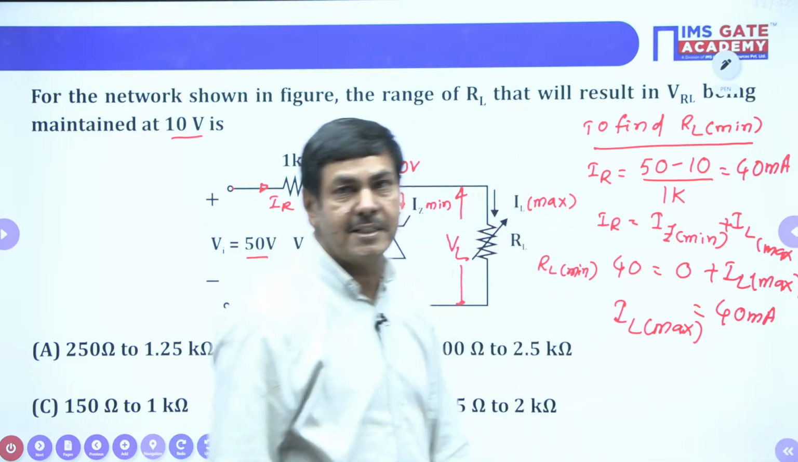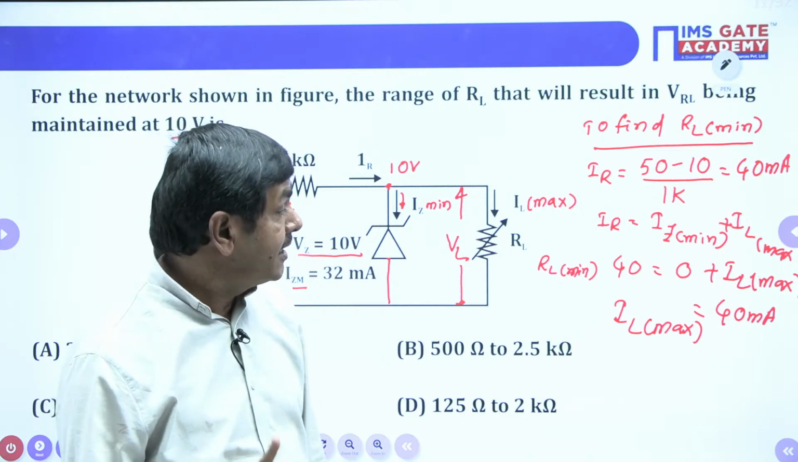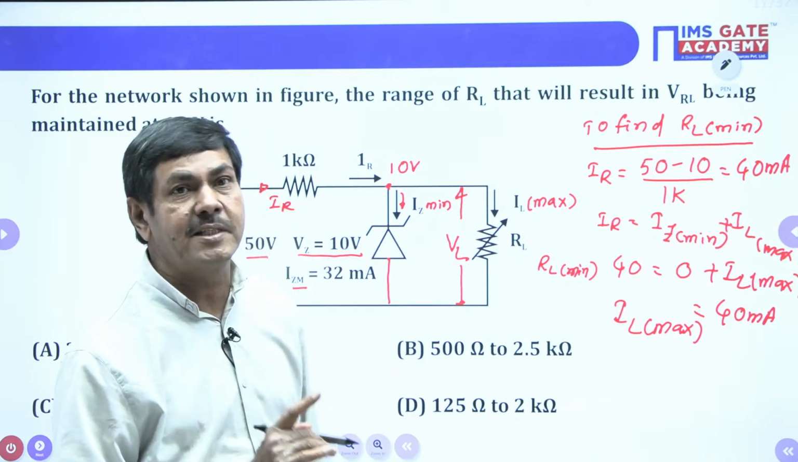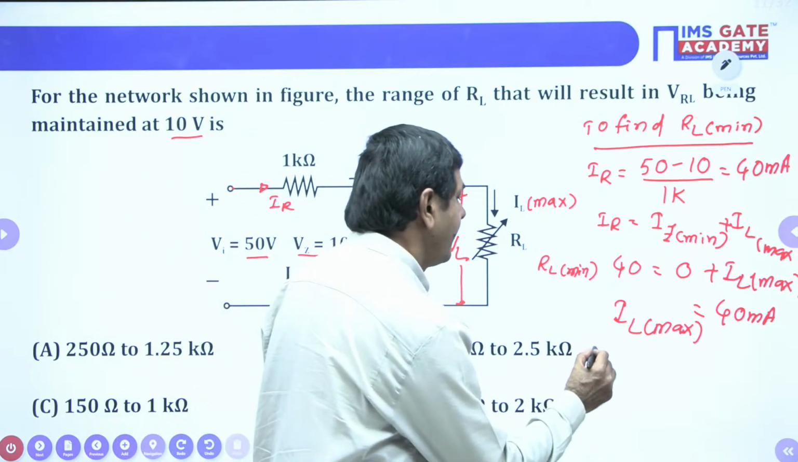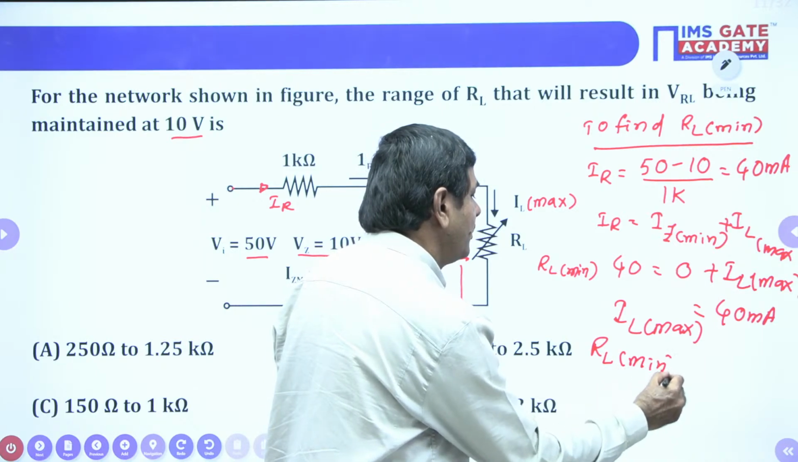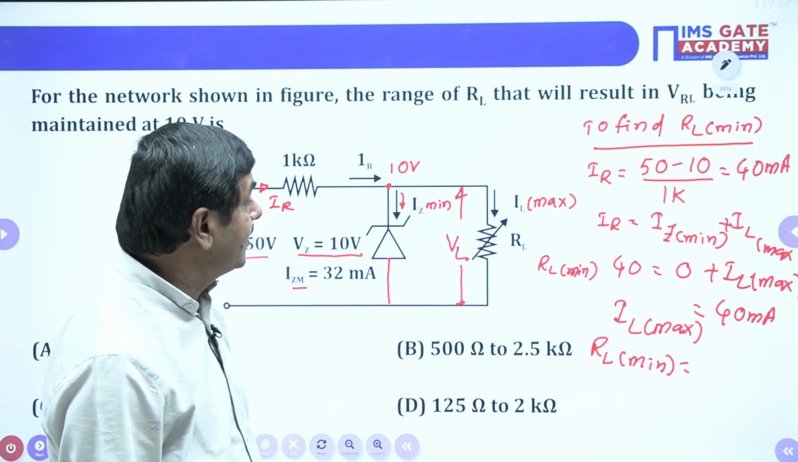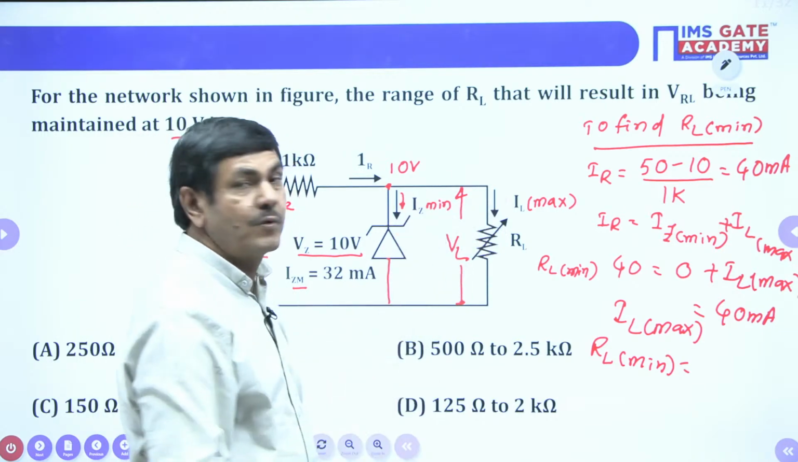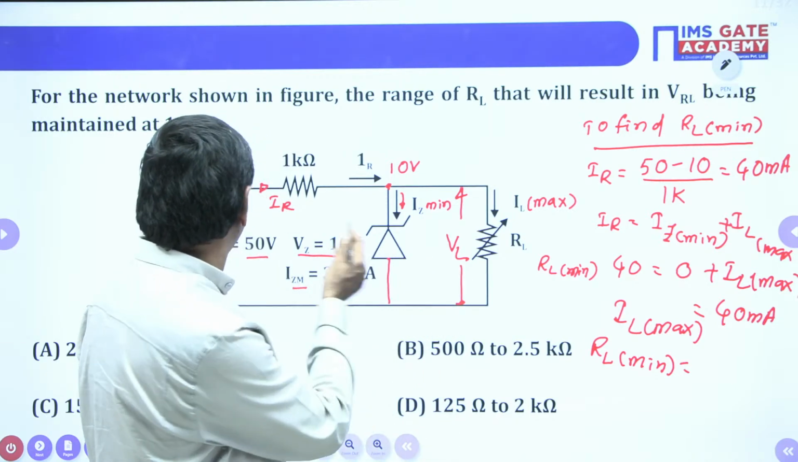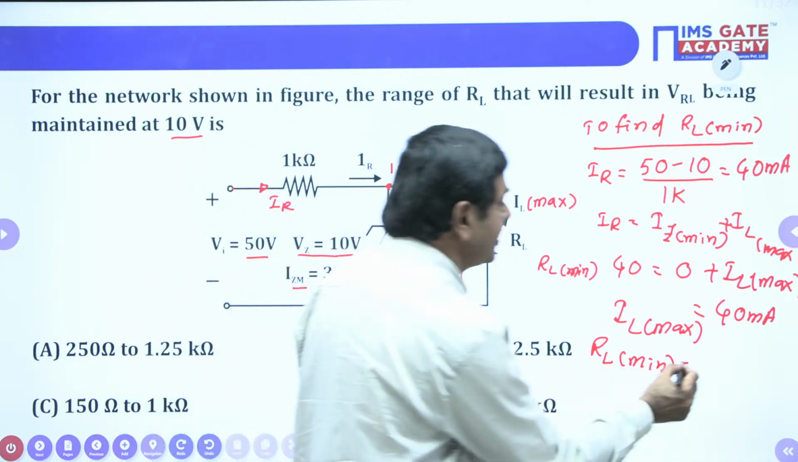That is IL maximum. Why are we calculating the IL maximum, sir? For the sake of finding the RL minimum only. How can we measure RL minimum, sir? You watch. RL minimum is voltage by current only. What voltage do we have here? VL, the output voltage is maintained at 10 volts as given. That means VL equals VZ. I can write the same 10 volts here.